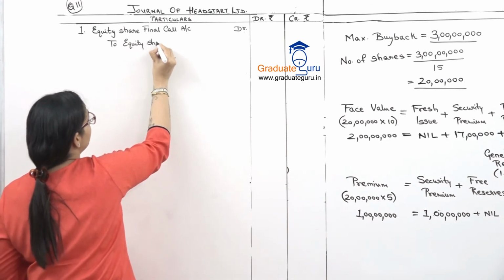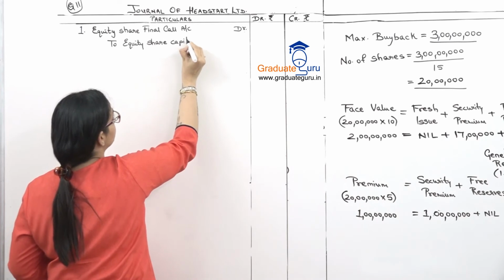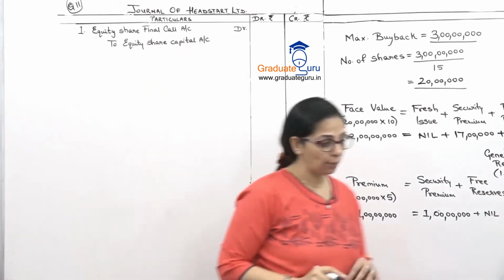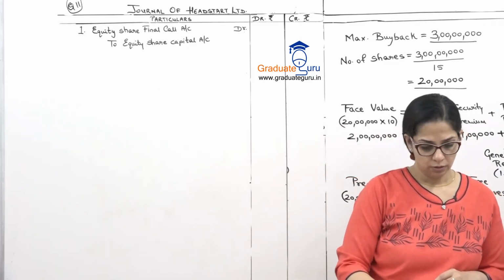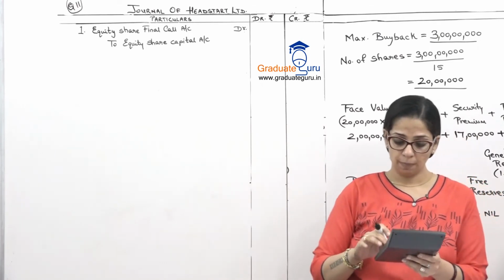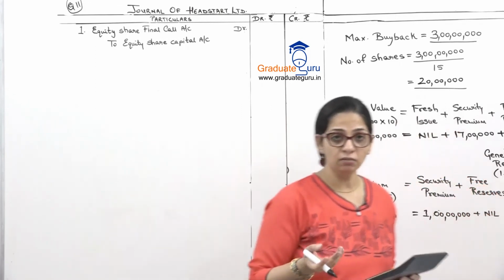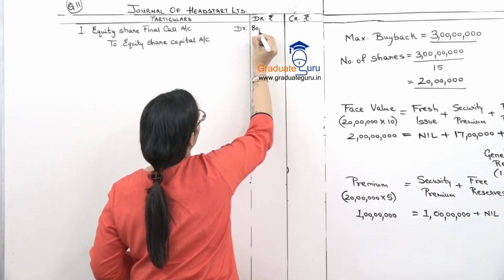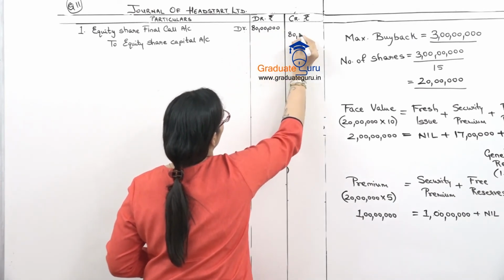This is the normal entry we pass for making the shares fully paid. Okay. Total how many shares we have? We had 80 lakh shares and 1 rupee per share was unpaid. So 80 lakh will be my final call. That will make my shares fully paid.